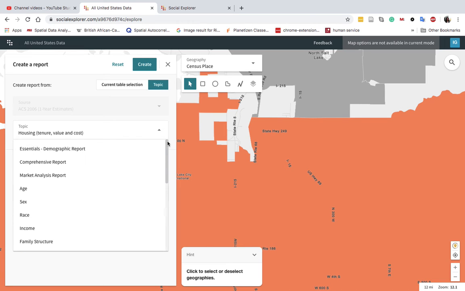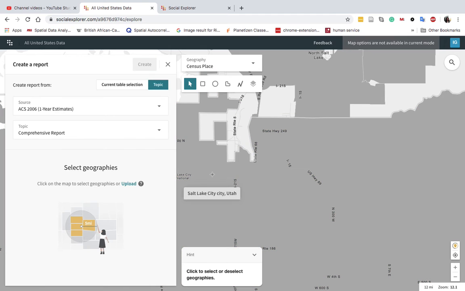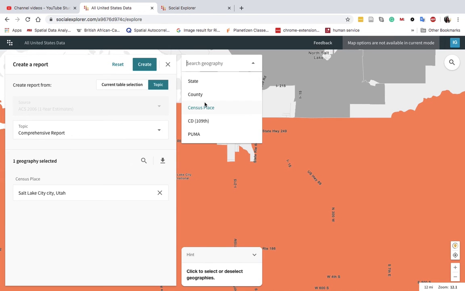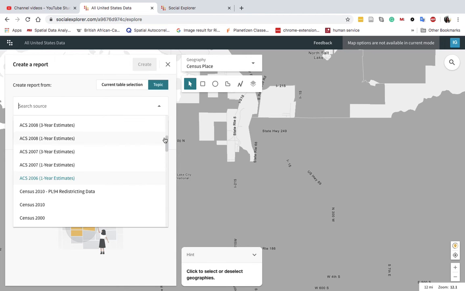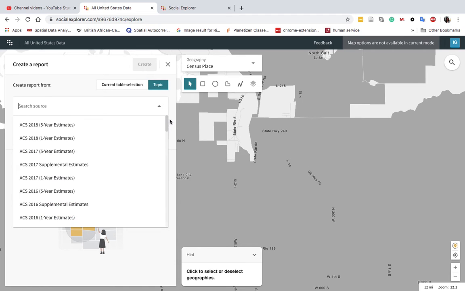Here we can actually pick the comprehensive report. I'm gonna reset this. So what happens is that by year, in 2006, the only data that was available was for the city, and it's not for smaller places.